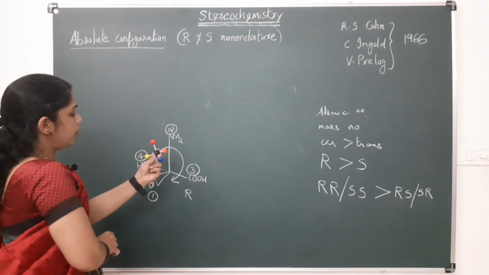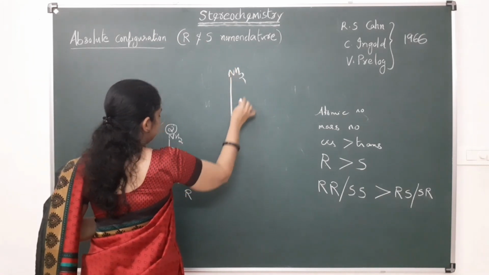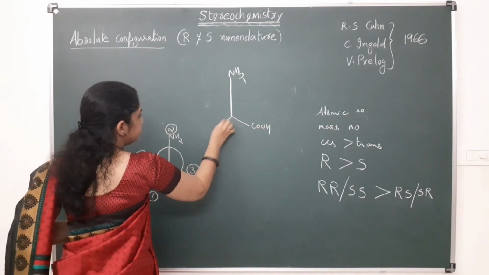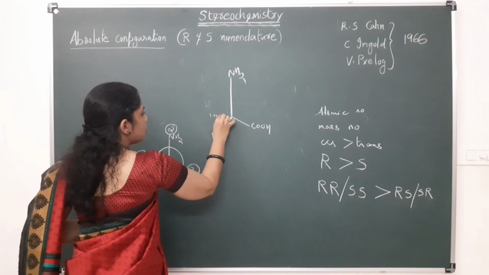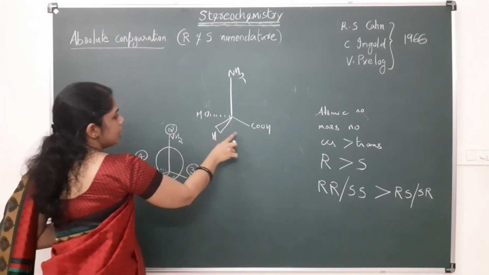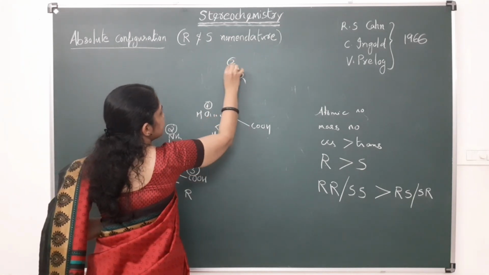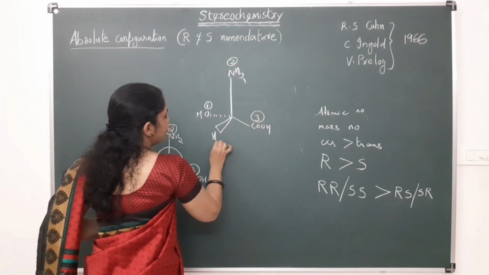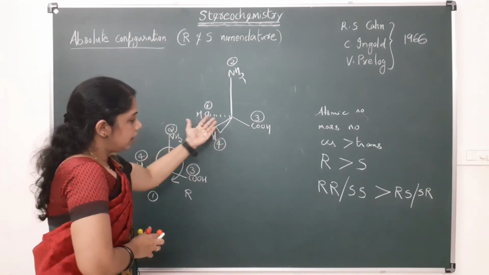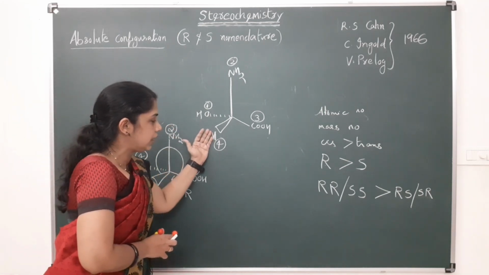Okay. Suppose the molecule is like this, that is NH2, COH, here it is hydrogen, and here it is OH. Here it is hydrogen and here it is OH. That is here the priority. This is having the first priority OH, oxygen, second priority nitrogen, third priority carbon, and fourth priority hydrogen. Here the last priority is moving towards me. Okay, it is moving towards the viewer. Lowest priority is moving towards me.